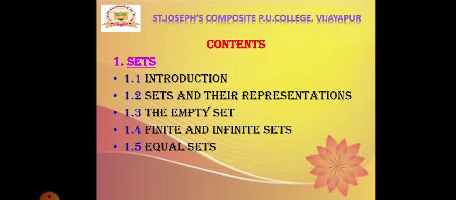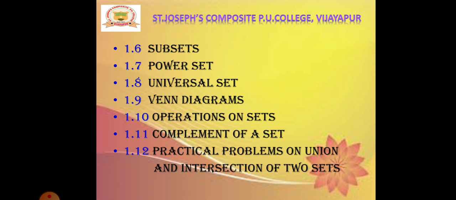First one, sets. Under this chapter, we are going to learn about sets and their representations, empty set, finite and infinite sets, equal sets, subsets, power set, universal set, Venn diagrams, operations on sets, complement of a set, and practical problems on union and intersection of two sets.